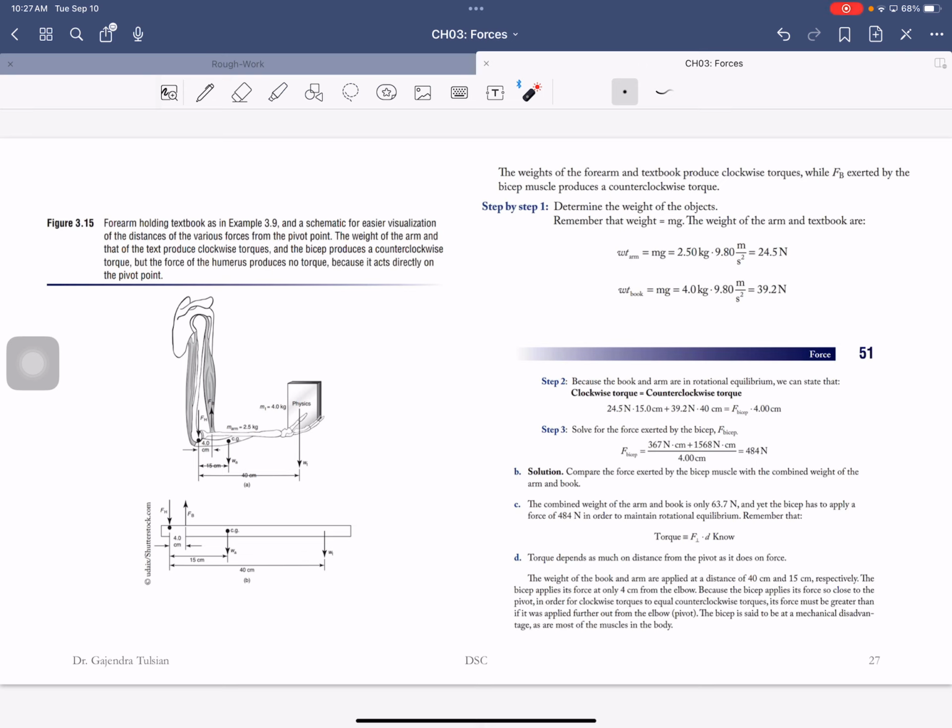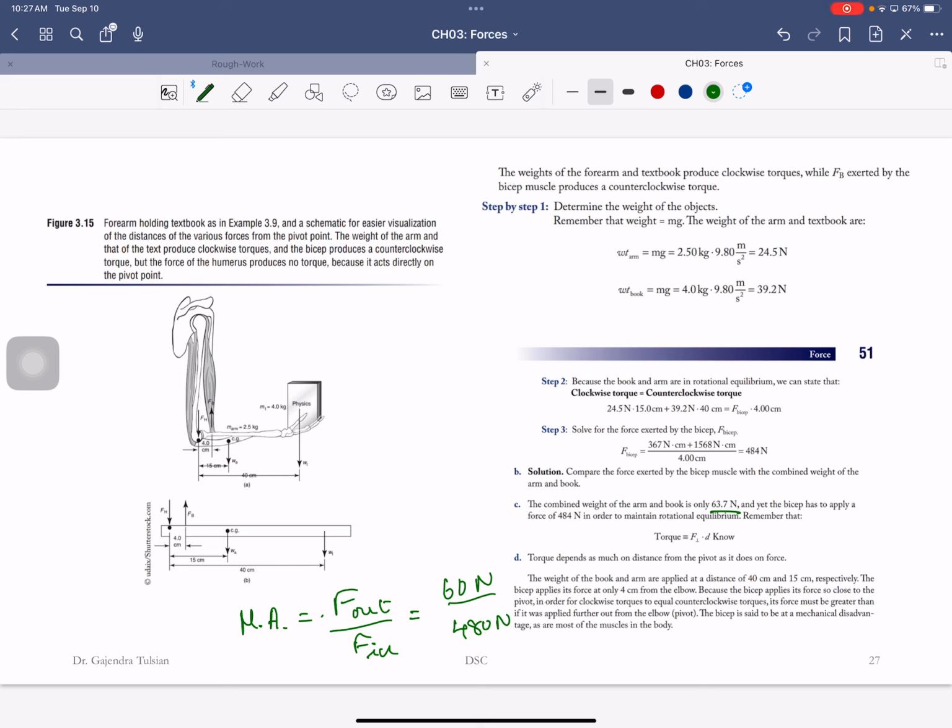So the bicep is said to have a mechanical disadvantage. Mechanical advantage is defined as output force divided by input force. In this case, the output force was 60 newtons, and the input force was 480 newtons.